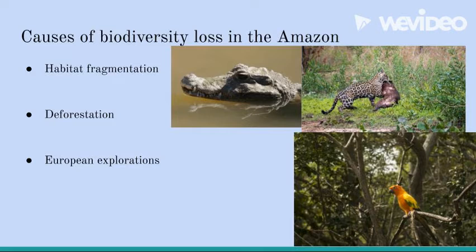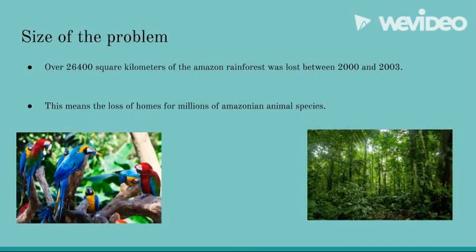The origin of the loss of biodiversity in the Amazon rainforest can be traced back to the 16th century. In the 16th century, the Europeans started to explore the rainforest for its natural resources. In 1937, rubber was found in the Amazon, causing many people to move into the forest and exploit its resources. This resulted in large-scale deforestation. The loss of space has increased due to modern tools being used. These tools have created an impact that will last for years to come.